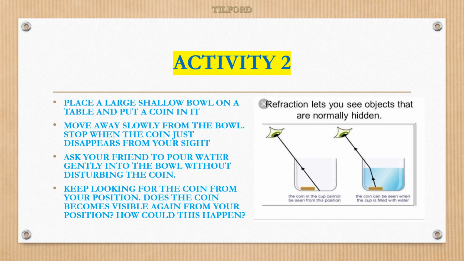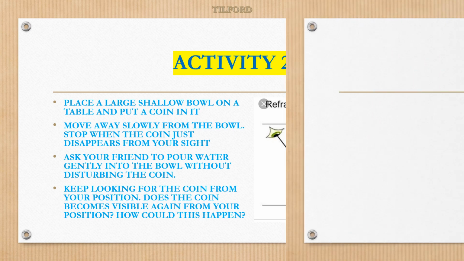Does the coin become visible again from your position? Yes, obviously you can see the coin. Before, you were unable to see the coin. The coin had disappeared. But now the coin is visible to you. How could this happen? Can you think of it?